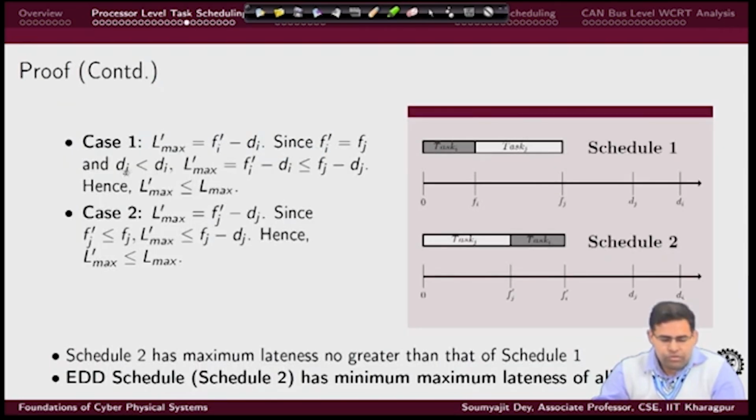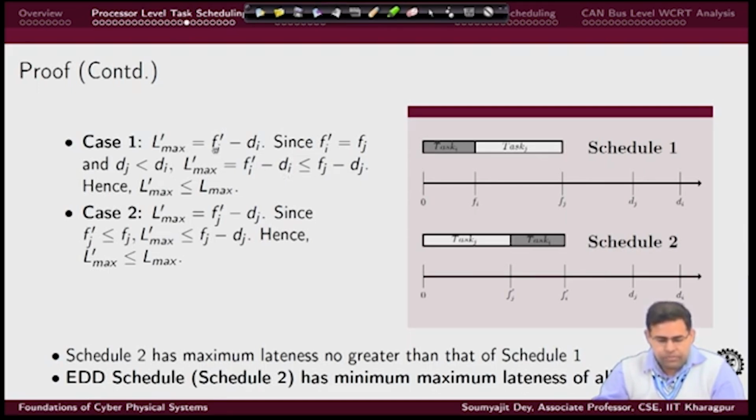So, if we have f I prime equal to f j and d j is less than d I, then it is basically the same value, but earlier we were subtracting d I and now we are subtracting a smaller value. If I subtract a smaller value here, then the result is bigger. So, I have f j minus d j to be larger than or equal to f I prime minus d I.